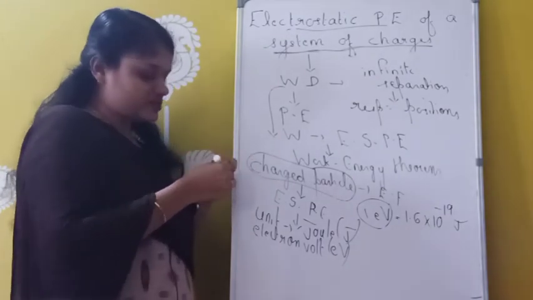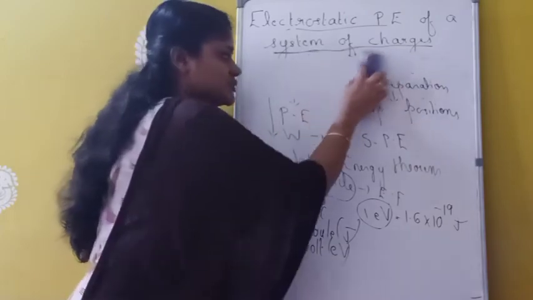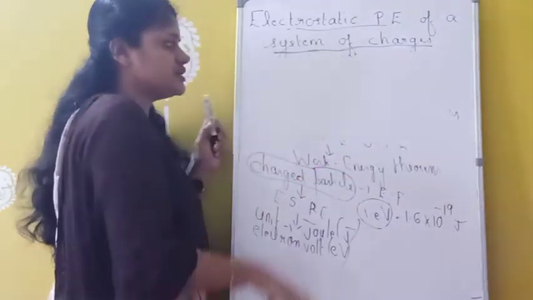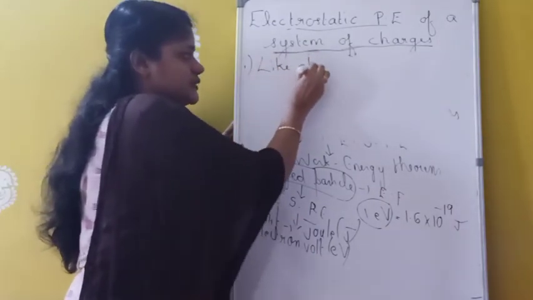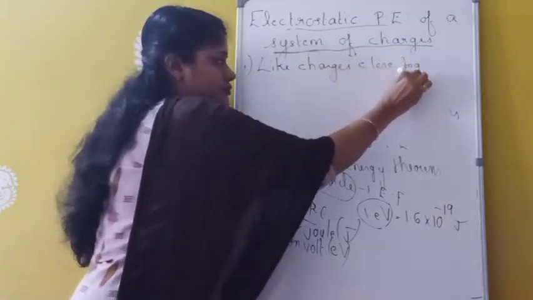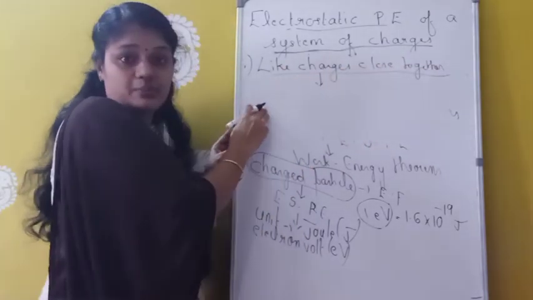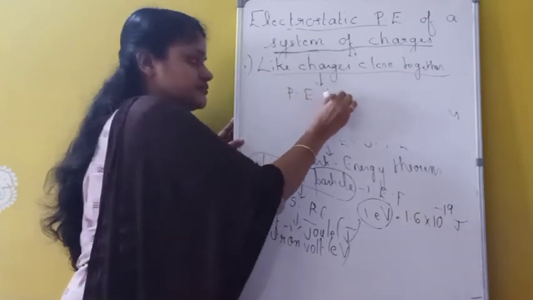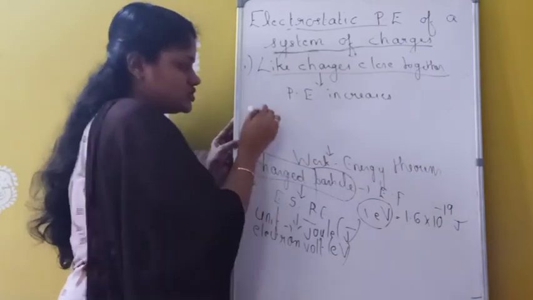If we bring two like charges together, like charges meaning positive positive or negative negative, what will happen to the potential energy? Whenever we are bringing two like charges close together, the potential energy will increase. So what is the reason? Suppose I am taking one positive charge here.